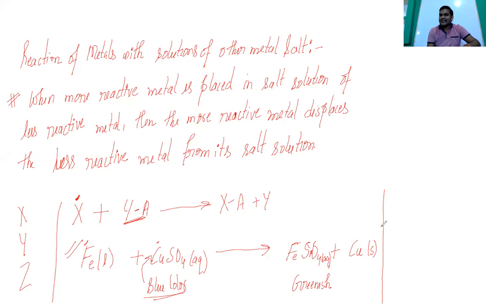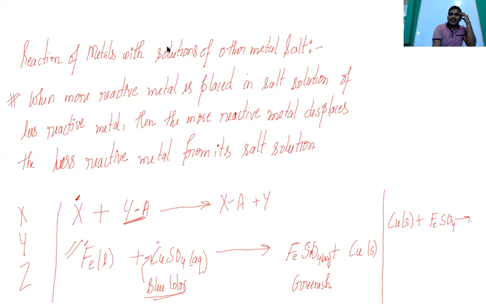If I say there is a copper wire, Cu, and this is placed in iron sulfate solution, what will be the reaction? Can anybody tell? CuSO4 plus... No, be careful about this. What I have written: no reaction.